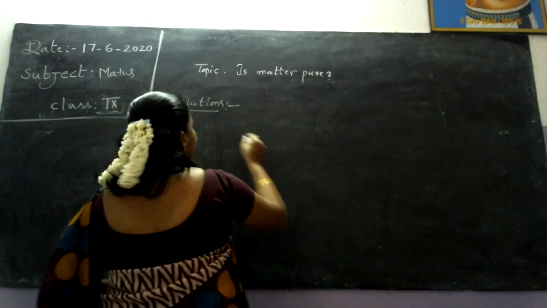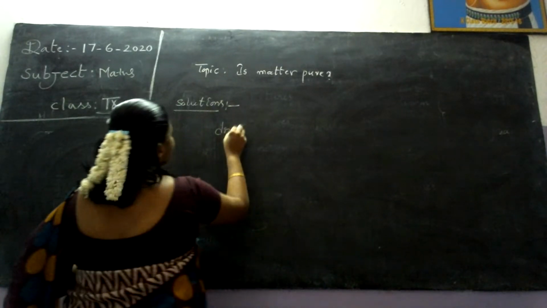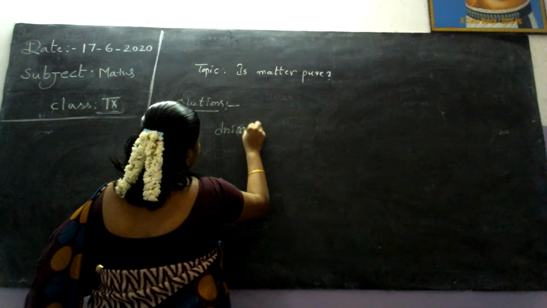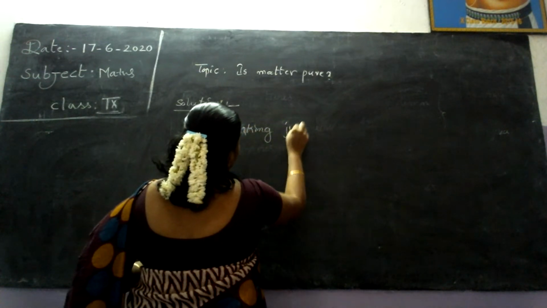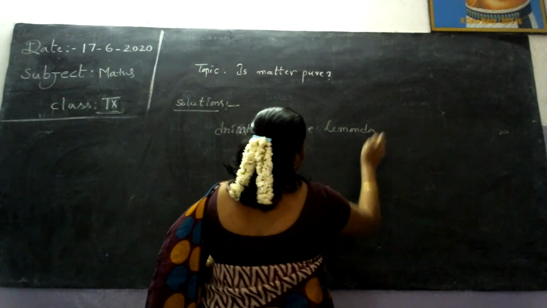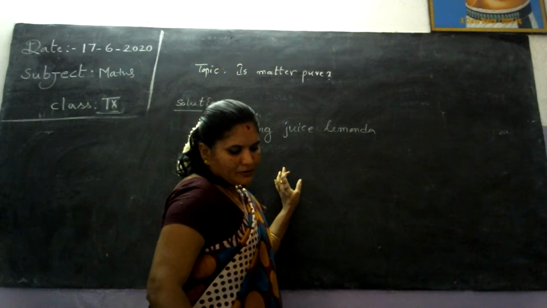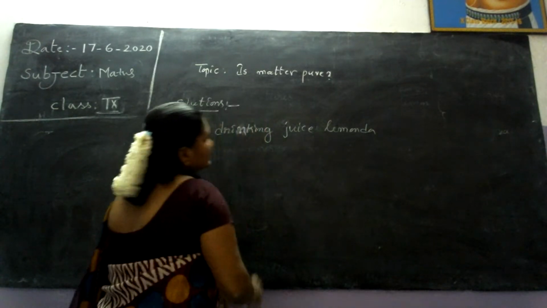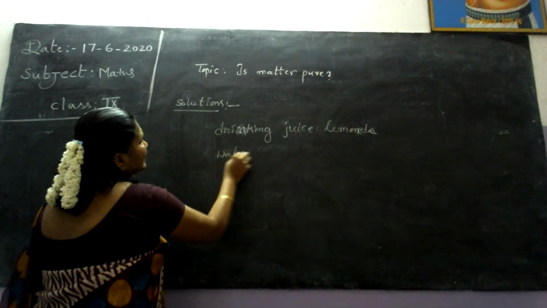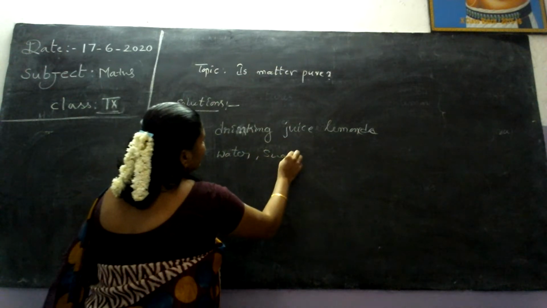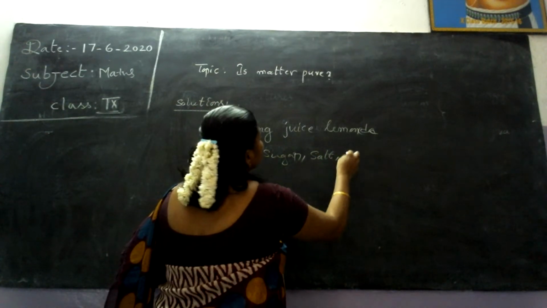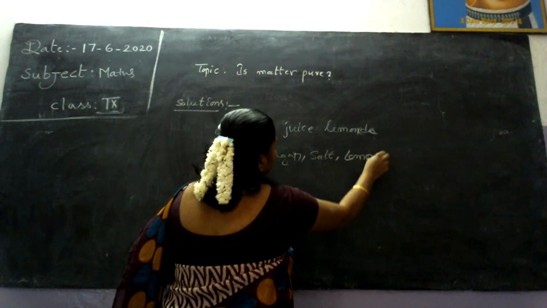We already took drinking juice. In juice we take the ingredients water, sugar, salt and lemon.